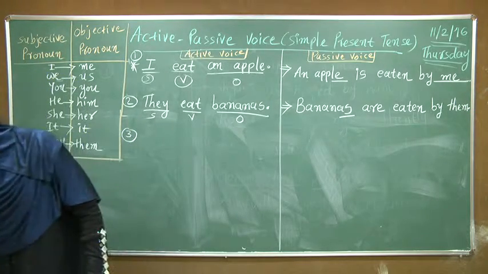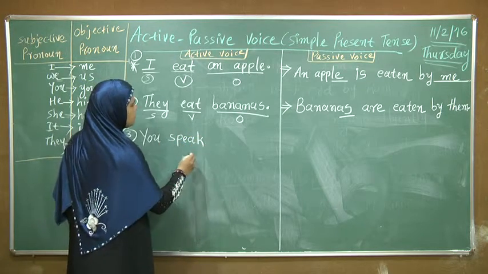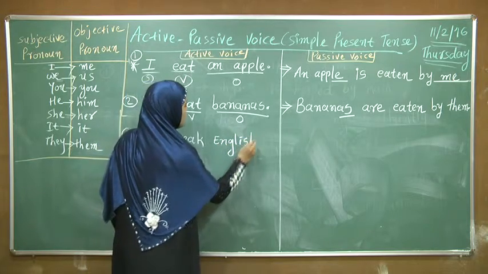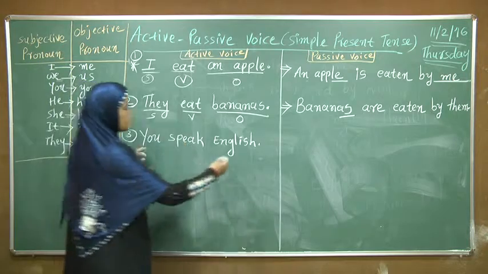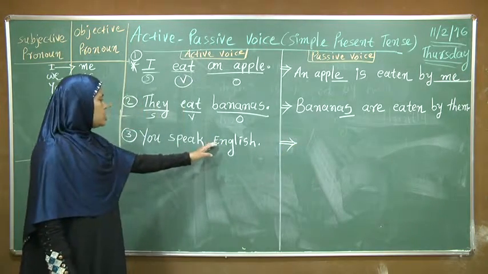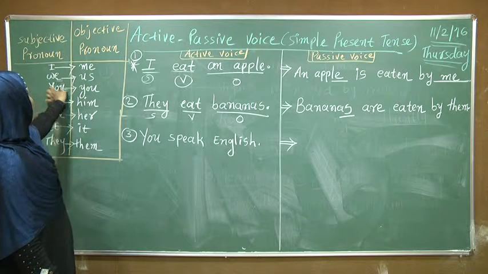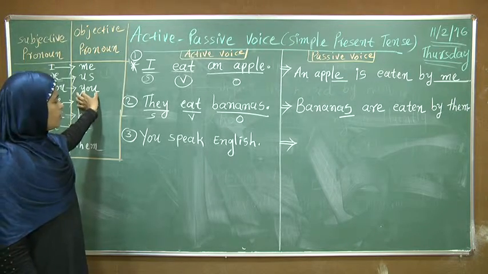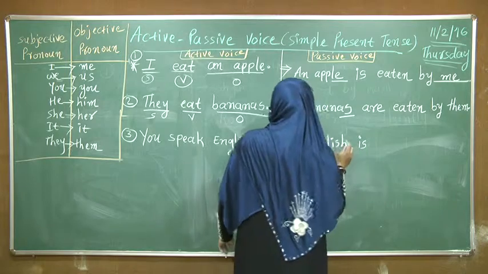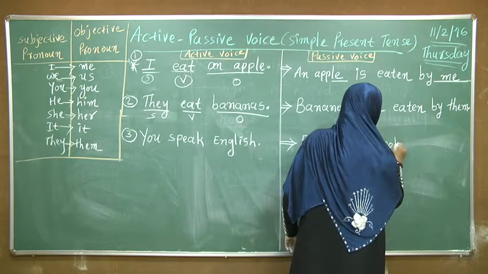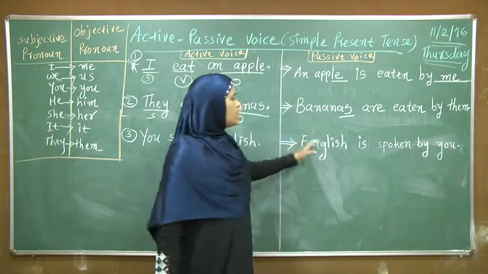Now third one is you speak English. For this sentence, the answer is English is spoken by you, because the subjective pronoun and the objective pronoun are the same for you. English is spoken by you.